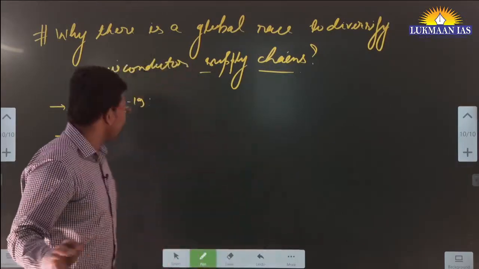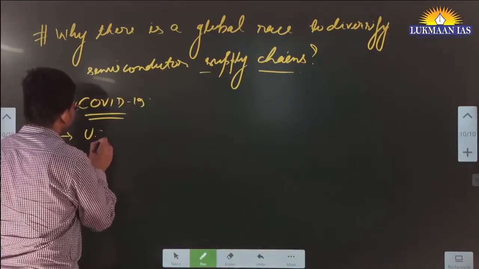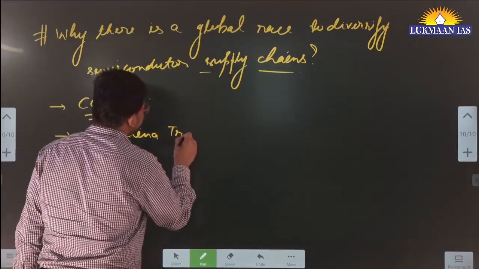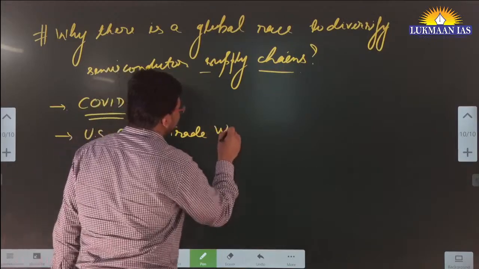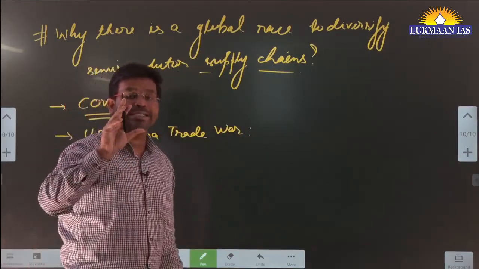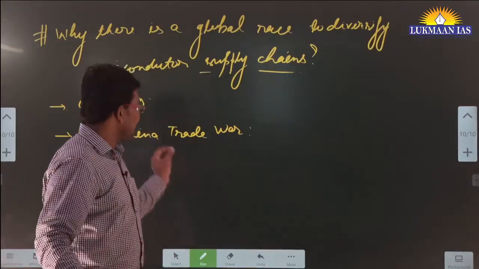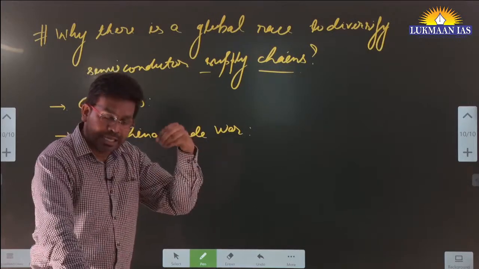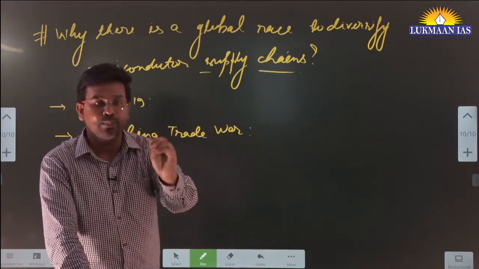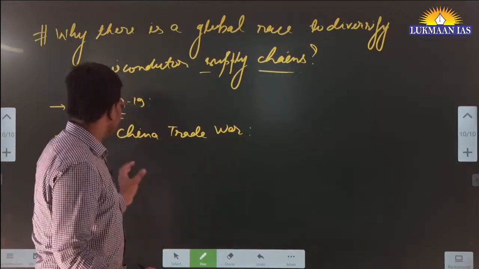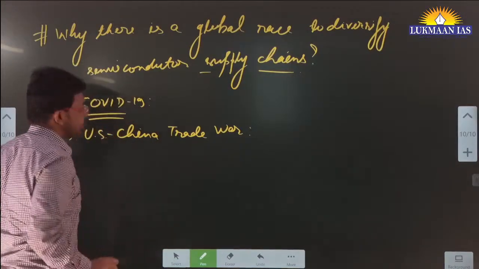Then there is the US-China trade war that is happening. Trade war means it is not a physical war. The United States of America keeps putting sanctions on any country that seems to be working against the USA. They have put sanctions on India also earlier. It has now put sanctions on Russia. It has earlier put sanctions on China. It continuously works against China.